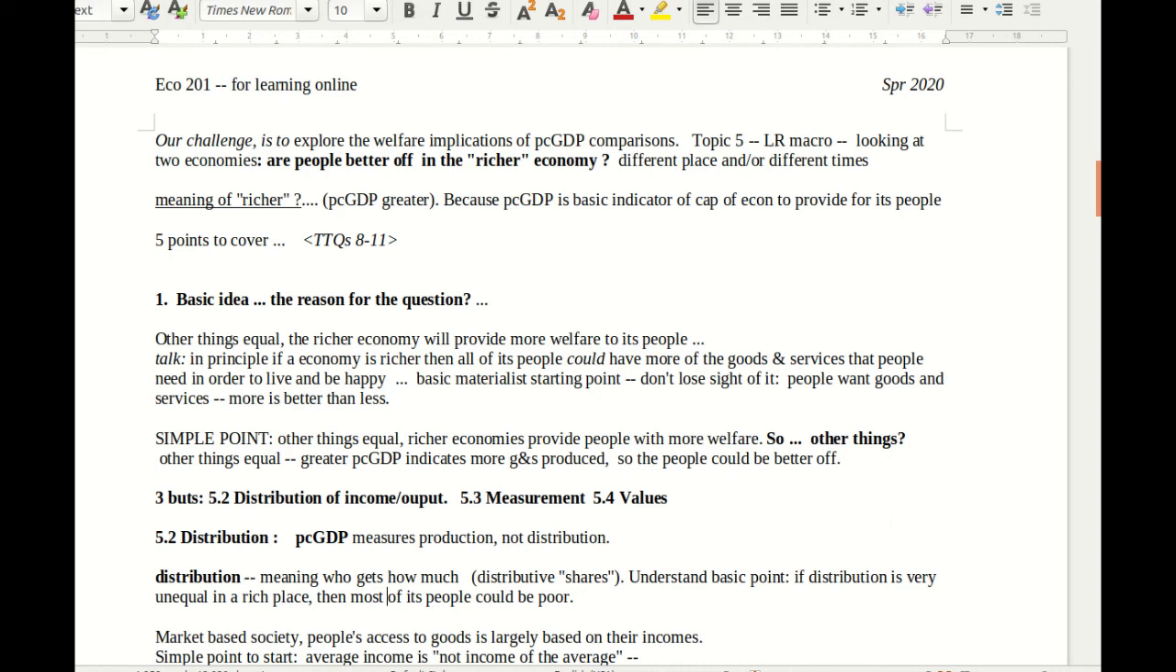ways in which we cannot jump to the conclusion that richer economies have happier people.